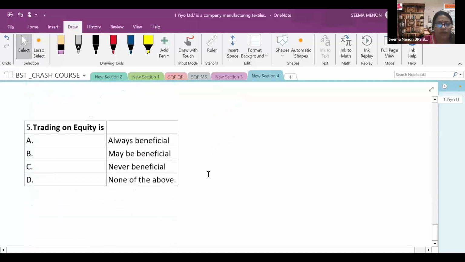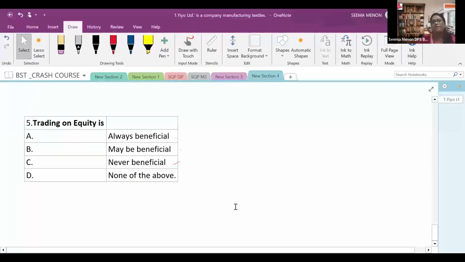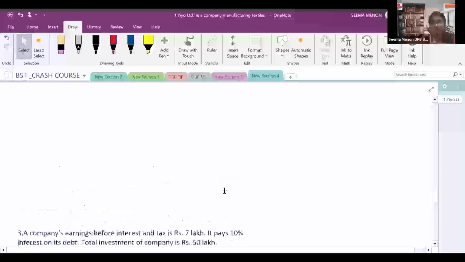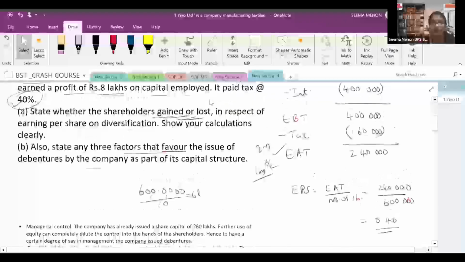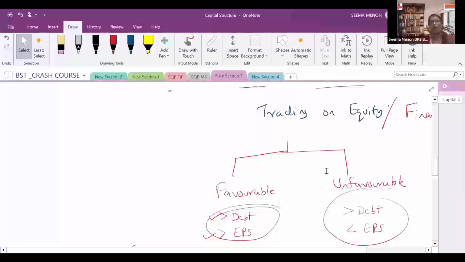Trading on equity is what? Always beneficial, maybe beneficial, never beneficial, none of the above. Already I explained both cases. If you take the debt, it will not always be beneficial. It may or may not be, because there I have explained the two cases. In the first one you see high debt, high EPS.